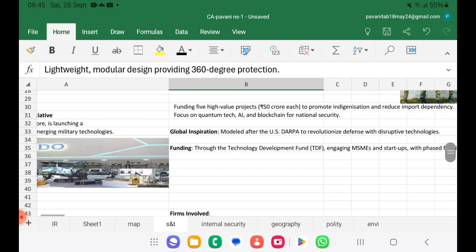So funding 5 high value projects, 50 crore each, to promote indigenization and reduce import dependency. They're focusing on quantum technology, artificial intelligence, blockchain for national security. We are taking global inspiration from US DARPA to revolutionize defense with disruptive technologies. Funding through the Technology Development Fund, engaging MSMEs and startups. So we are going for Atmanirbhar Bharat.